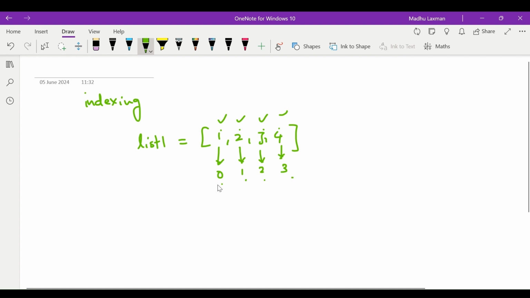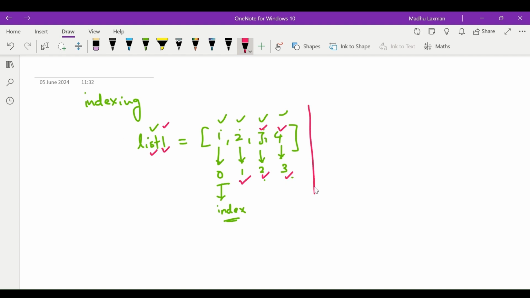This position we call the index. I can say that element 1 is present at the 0th index of list1. Element 2 is present at index 1 of list1. Element 3 is present at index 2 of list1. Element 4 is present at index 3 of list1.